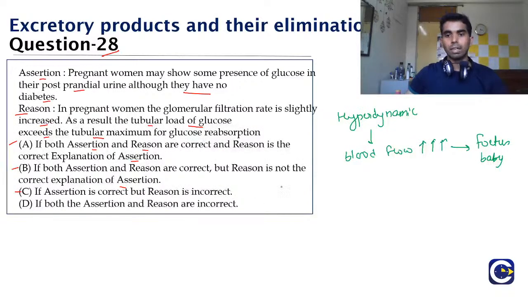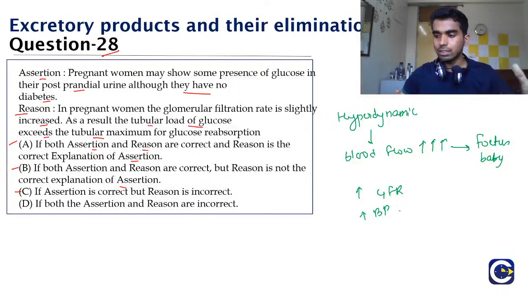So this increased blood flow increases the pressure at all the areas, and that is why there is an increase in the GFR and an increase in the BP.